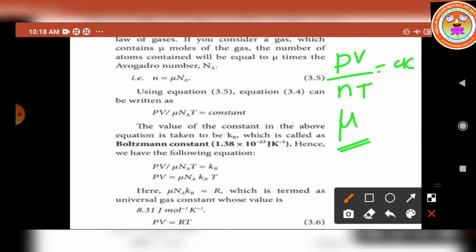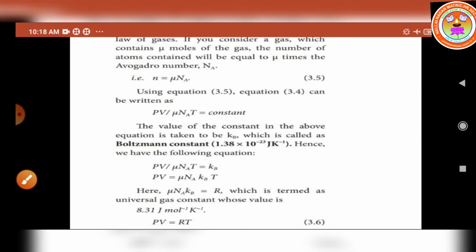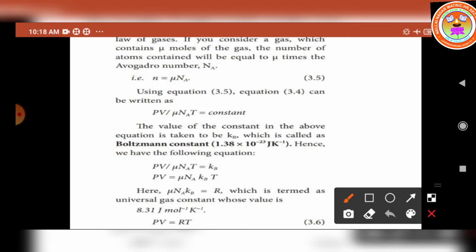So we can write the number of atoms. What's the symbol of number of atoms? Small n. So n is equal to mu moles times the Avogadro number, whose symbol is N suffix A. So we write small n is equal to mu into N suffix A. Let us consider this as the fifth equation. Now, this fifth equation is substituted in the fourth equation.